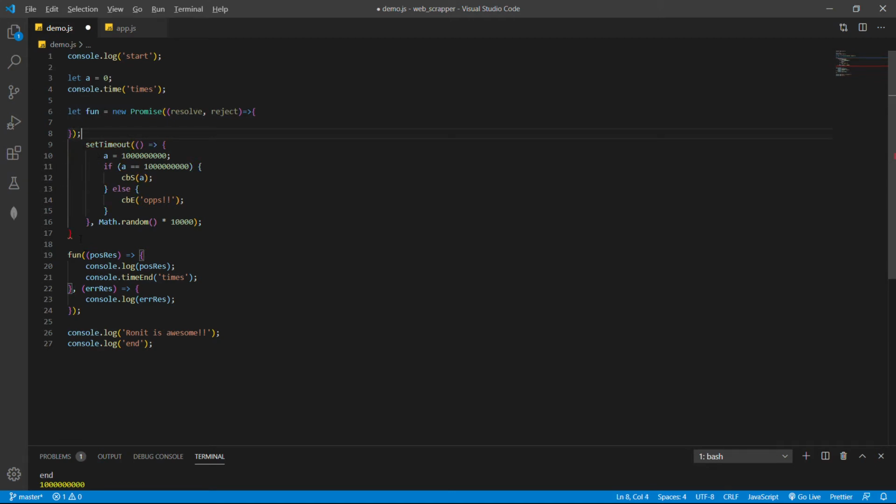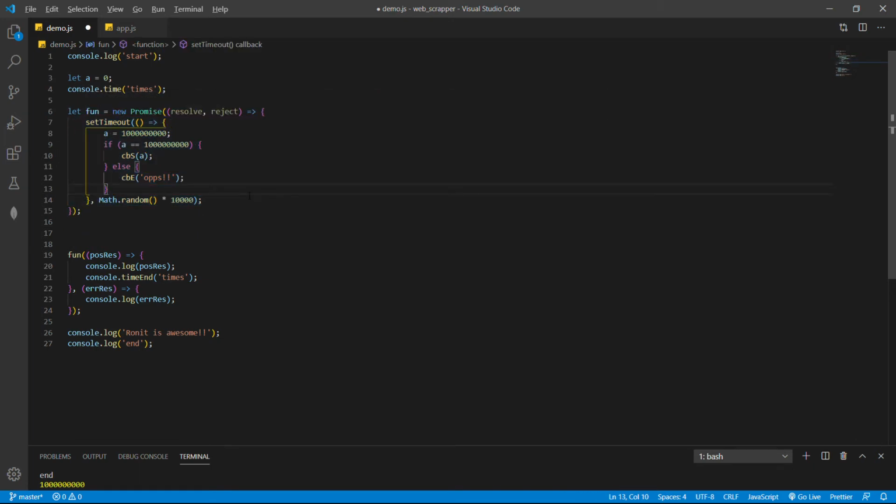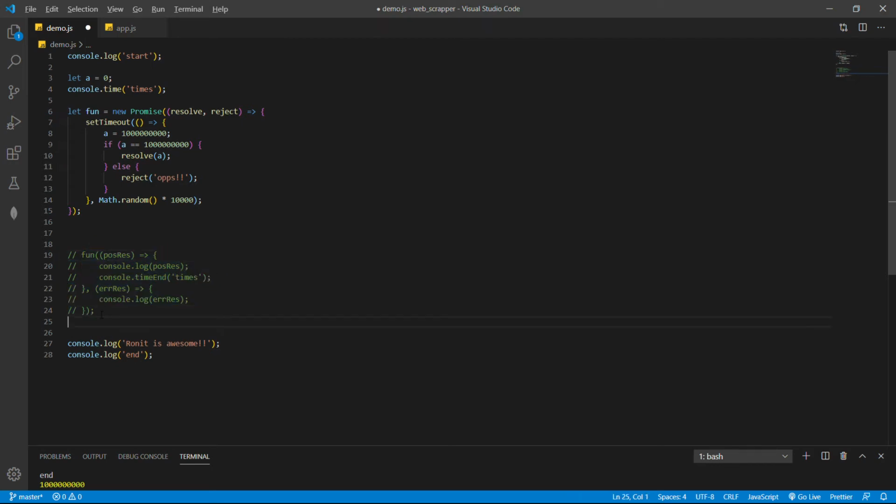So we'll cut this whole code from here and we'll put this inside our promise. We'll save it, format it, and what happens in here is, instead of callback success we'll call resolve, and instead of callback error we'll call reject. So we don't need these callbacks here, so we don't need to pass anonymous functions inside fun and make our code look ugly.